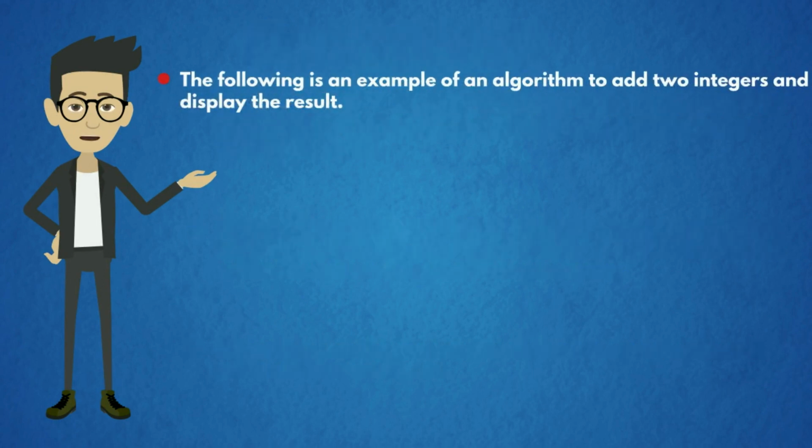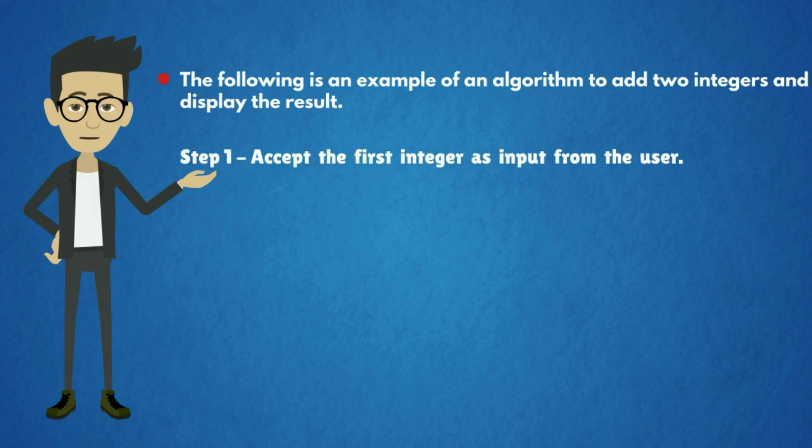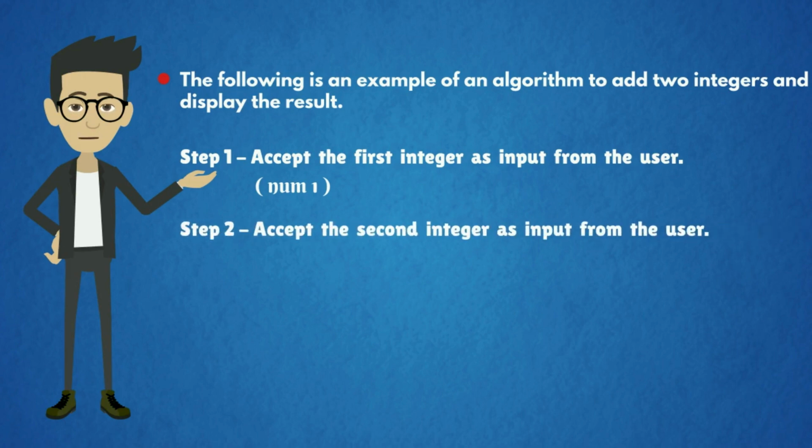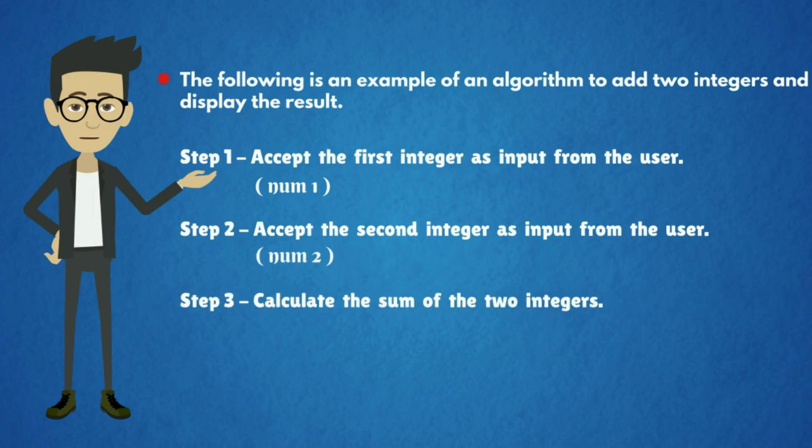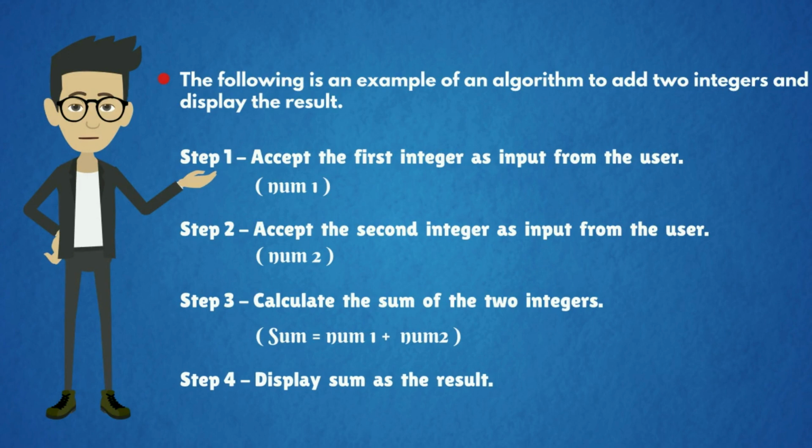The following is an example of an algorithm to add two integers and display the result. Here, step 1 is accept the first integer as input from the user. Let us assume it as number 1. Step 2. Accept the second integer as input from the user. Let us assume it as number 2. Step 3. Calculate the sum of the two integers. Sum equals number 1 plus number 2. And final step 4 is display sum as a result. So similarly, for any given problem, we should prepare an algorithm like the above example.